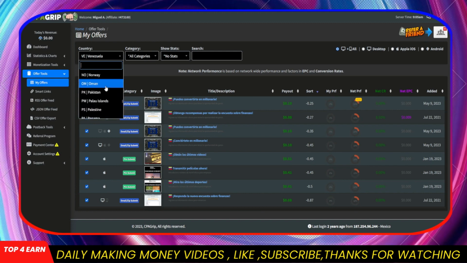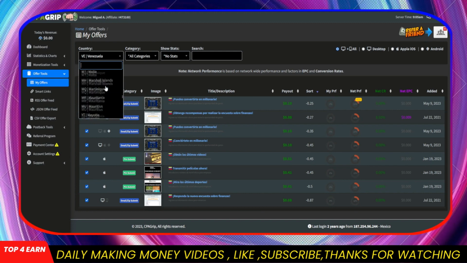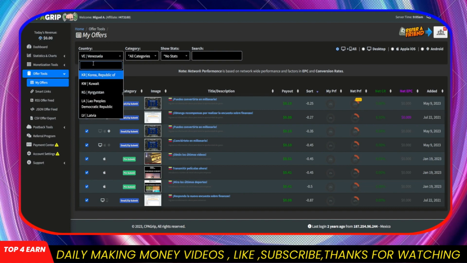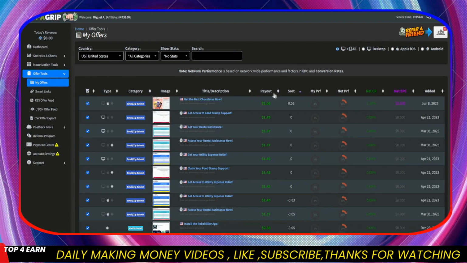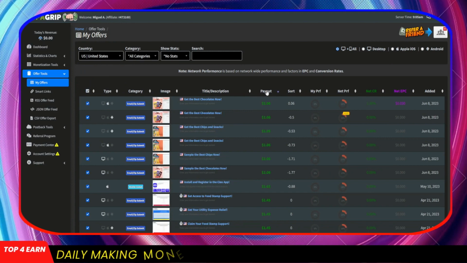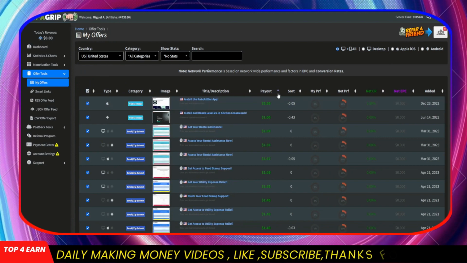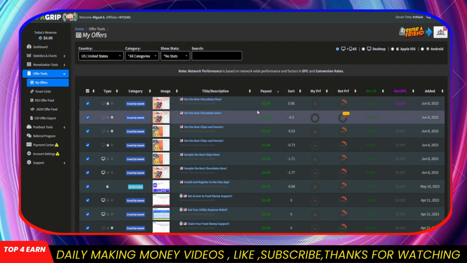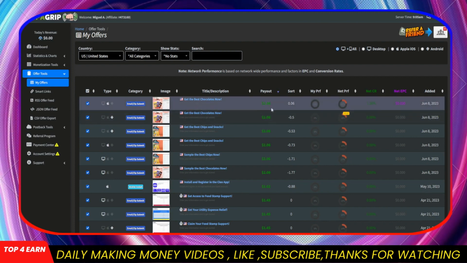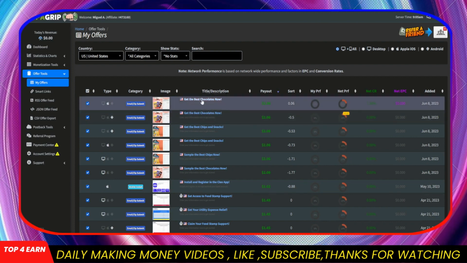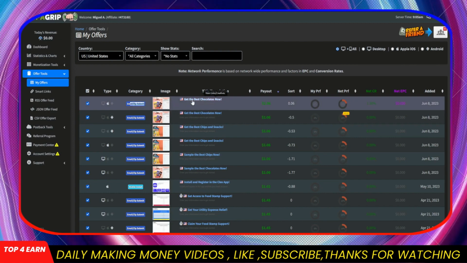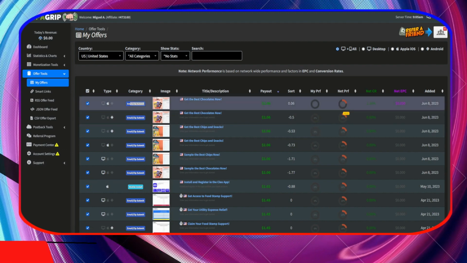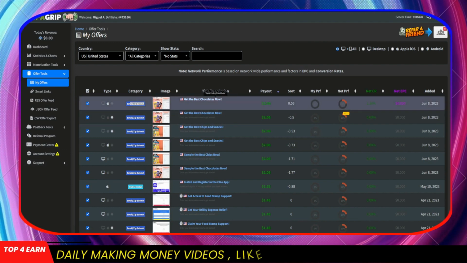Let's search, for example, the United States. What are the offers that are going to be most profitable? As you see here, you can click on payout to sort those that pay more. For example, here you will be earning $2 for each action that is carried out, and the only thing you have to do would be, for example, get people to register their email, and just like that, we are going to be getting the $2. Keep in mind there are $2 for each email that we have gotten. Now a single email, you say $2, it is not much.